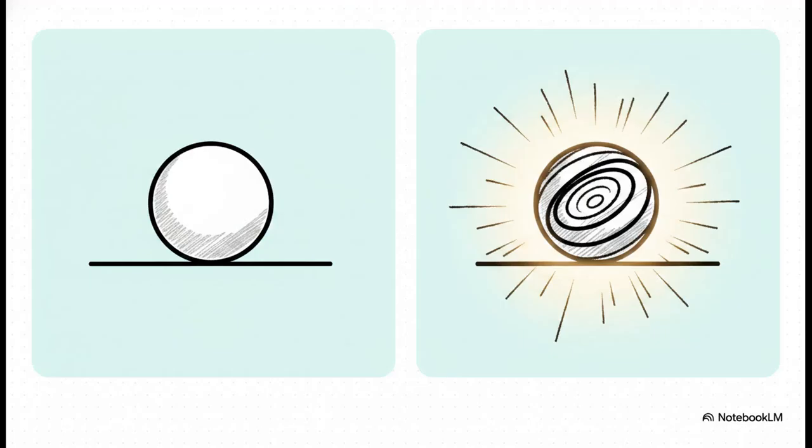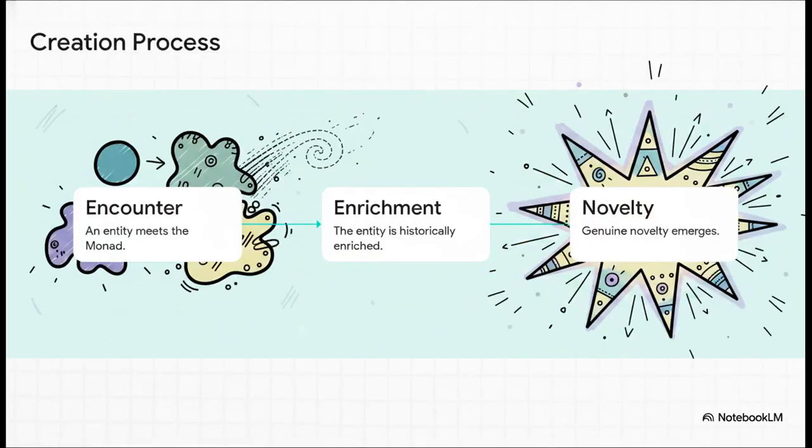Now check out this vital distinction modeled here between math and reality. In standard mathematical appearance, adding zero does, well, nothing, right? X plus 0 equals X. But in ontological reality, meaning the actual physical reality of existence, interacting with the monad fundamentally transforms the entity. Tez writes this as X plus the monad equals X prime. The entity might look mathematically the same on the surface, but it has experienced an encounter. It has a history now. It has changed. Let's move to how this builds into something concrete.